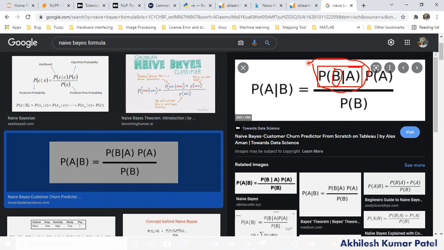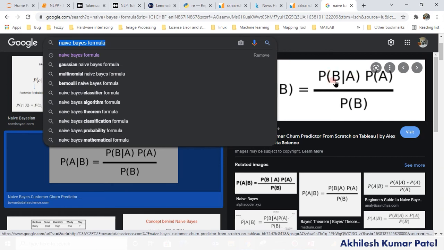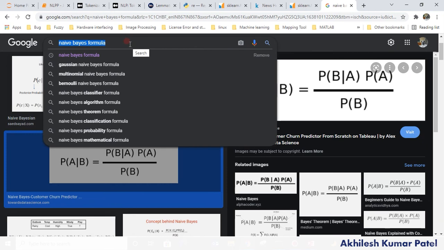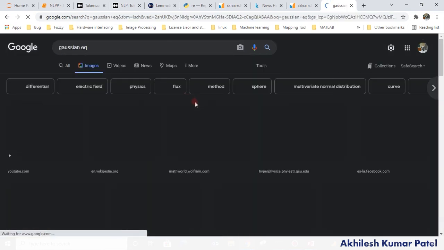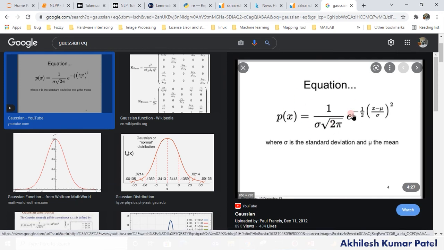But if you have continuous predictors, in that case we use the Gaussian formula. So what is the Gaussian one? Let me show you. To calculate B given A, meaning the output is given, what is the probability of the input, only then can we calculate the probability of the output if the input is given. The Gaussian equation you are already aware of, right? So this is the Gaussian equation. We use this function to calculate the probability of input if output is given. Basically very simple, right?